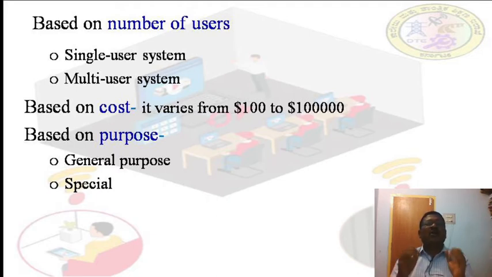And based on cost, we can also classify DBMS. It varies from $100 to $1 lakh, and depending on the requirement, we are going to classify. Suppose in a single organization, how much they require. That means we have to think of cost also. So based on cost, we have different classifications.